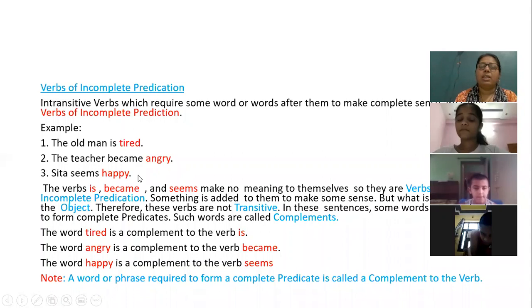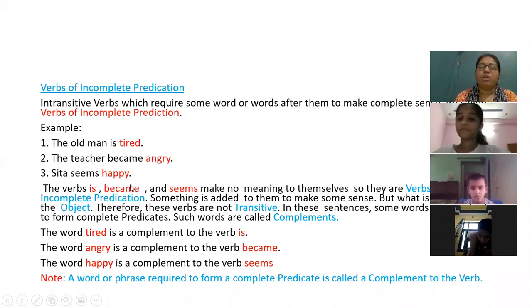Tired, angry, happy. Now I'll explain again. The word tired is a complement to the verb is. Tired is a complement to is. Why? Because by adding tired, the use of is also comes and the sentence is also becoming complete. The word angry is a complement to the verb became.